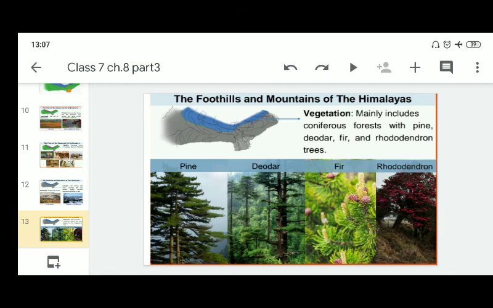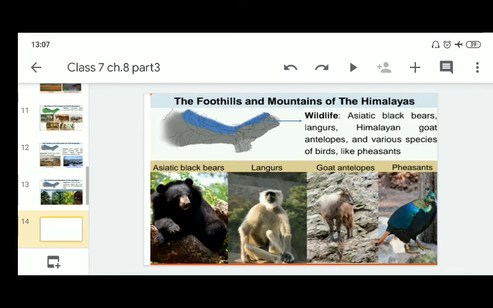The vegetation mainly includes coniferous forest with pine, deodar, fir and rhododendron. The wildlife includes Asiatic black bears, langurs, Himalayan goat, antelopes, and various species of birds like pheasants.